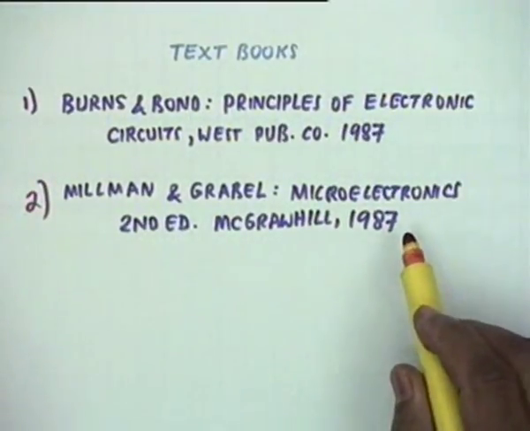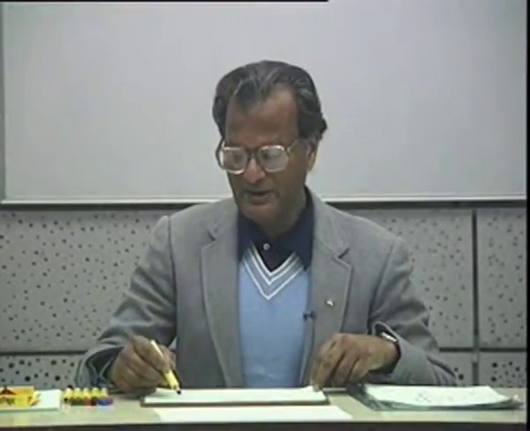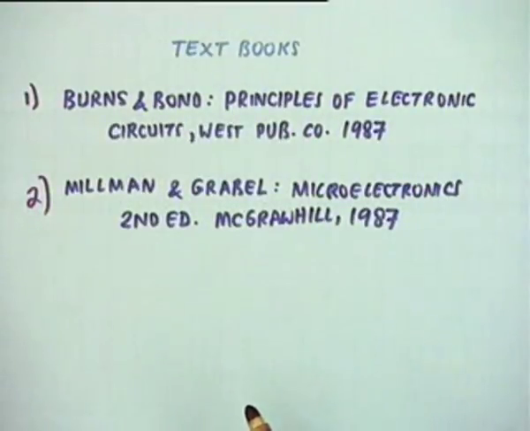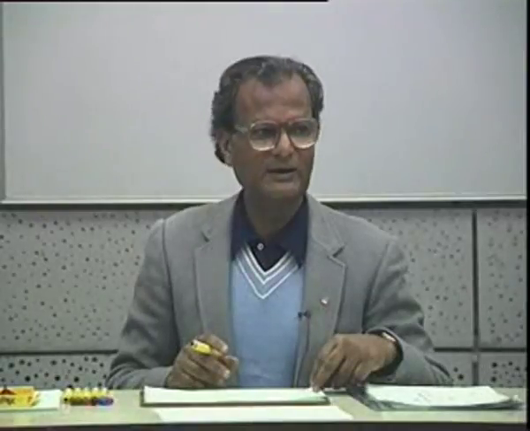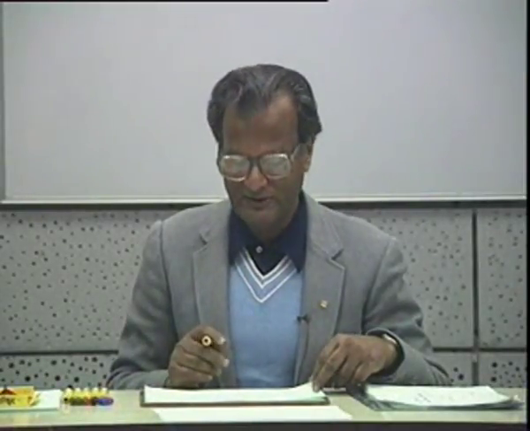A large number of copies of this book is available in the library, but Barnes and Bond may not be available in plenty. If certain portions are needed very badly, I may give you a handout. I may Xerox that portion and give you a handout.